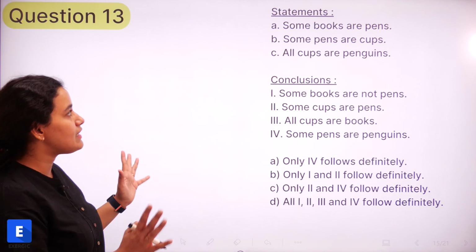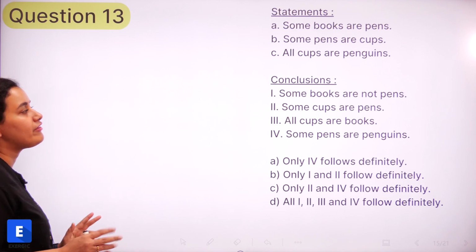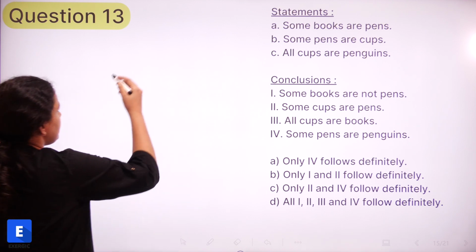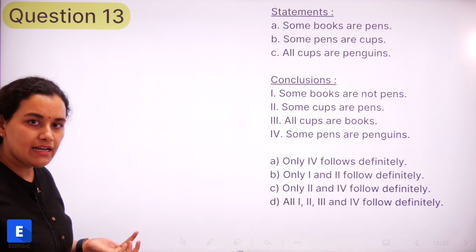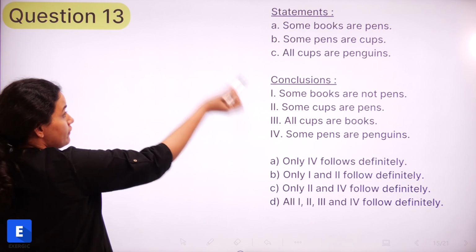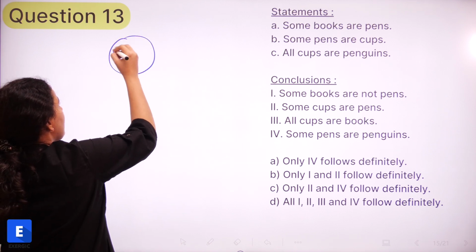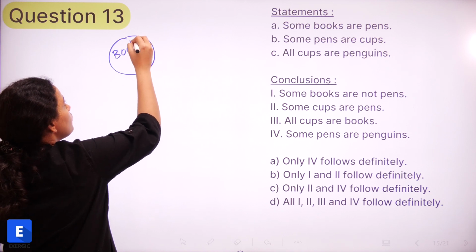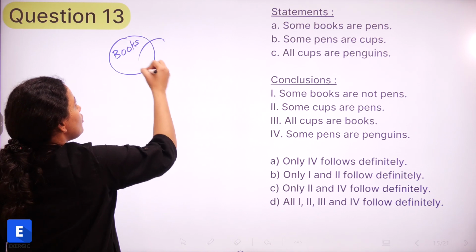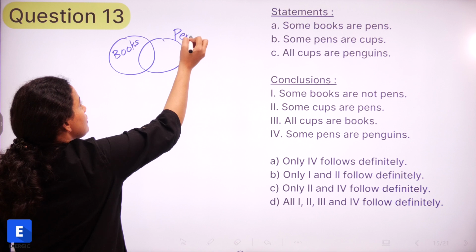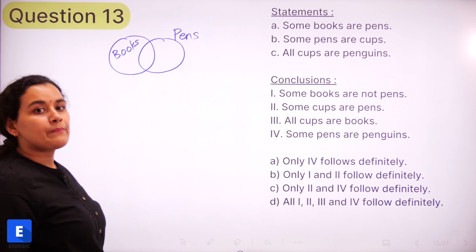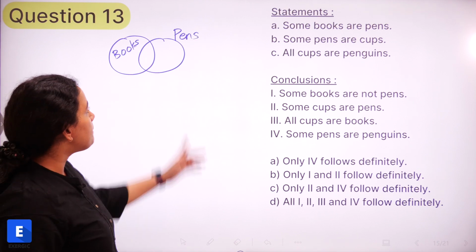So let us first see what is the premises that has been given. Some books are pens, right? So you know we are going to be using Venn diagrams to solve these type of questions. So some books are pens means we can have a circle representing books, and we know that some of these are pens, right? So we are referring to this intersection. The next statement says some pens are cups.